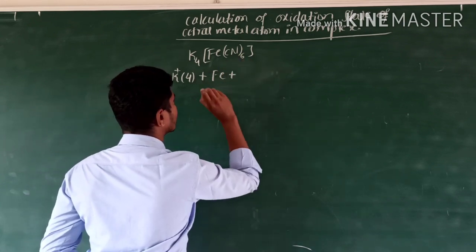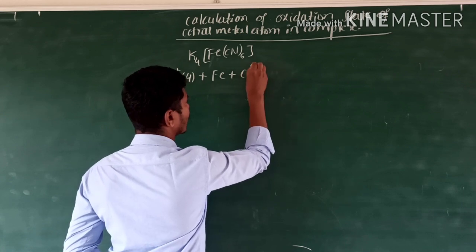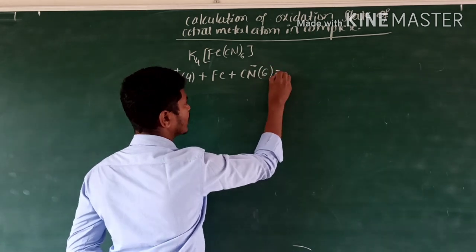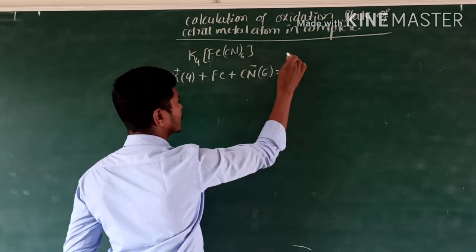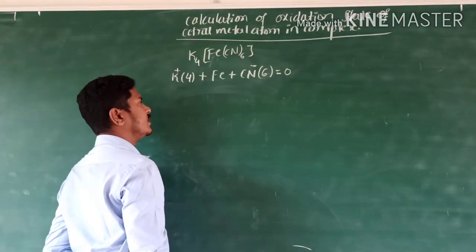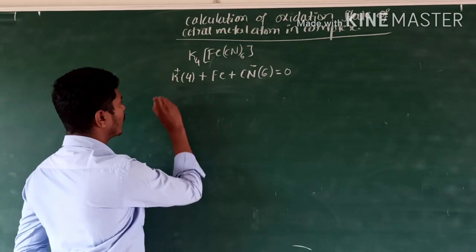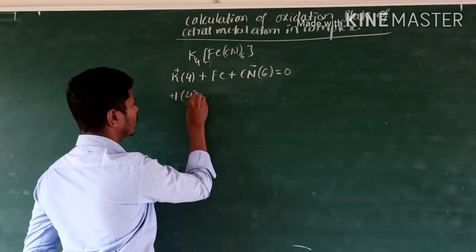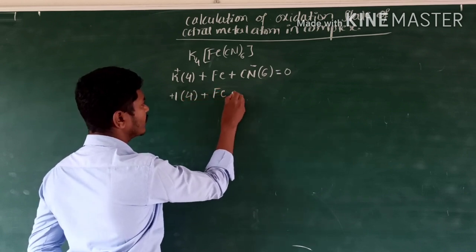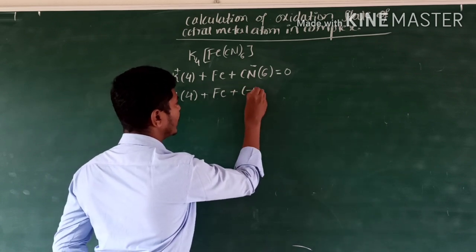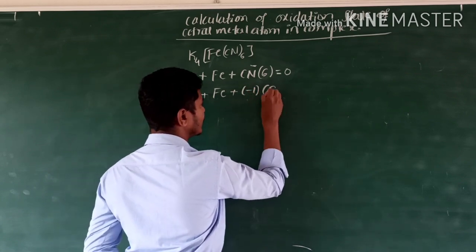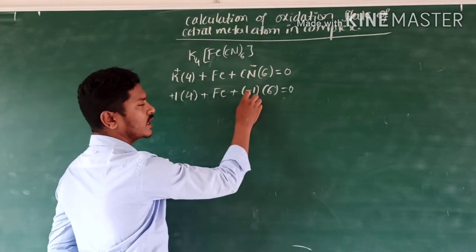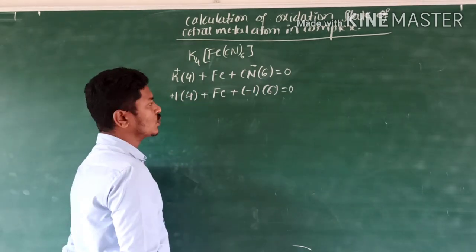Then for cyanide, CN minus, only a minus 1 charge is on the CN. How many CN molecules are there? 6. There is no charge on the complex, that's why I am keeping it equal to 0. For K, plus 1 into 4, plus Fe, plus minus 1 into 6, is equal to 0.